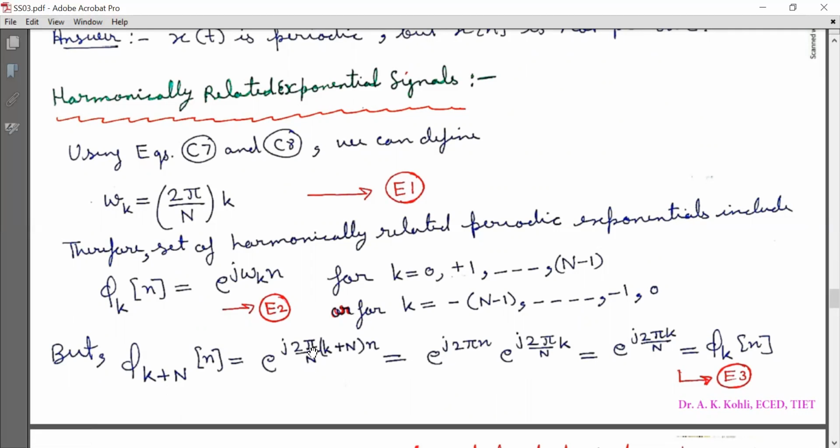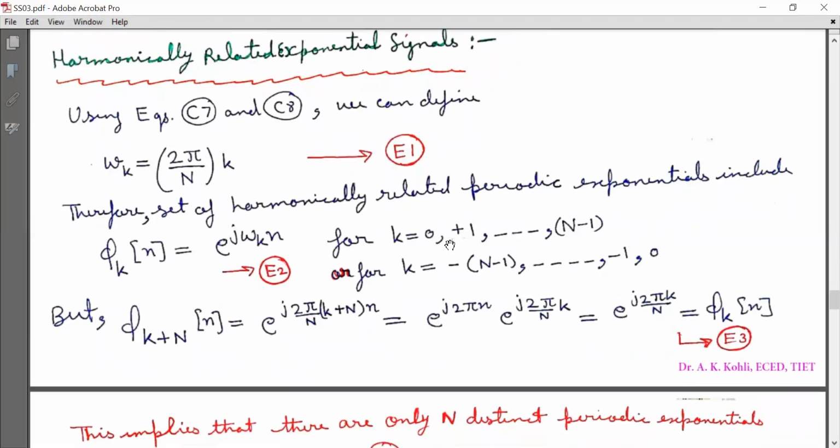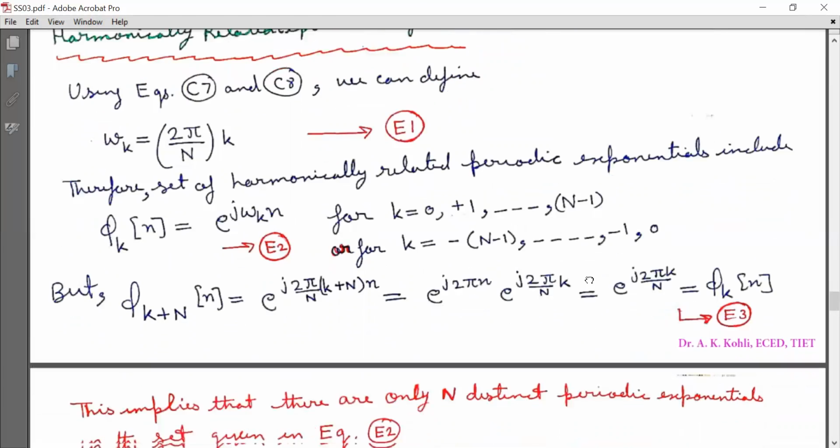Opening this bracket, one is e^(j2πkn/N) and the other is e^(j2πn), which is 1. So this leads to φ(k+N)[n] equal to e^(j2πkn/N), equal to φk[n], marked as equation E3. So the unique range of k is 0 to N minus 1, or minus (N minus 1) to 0.